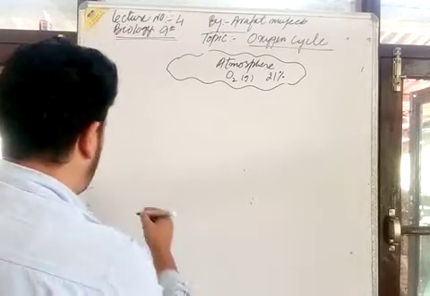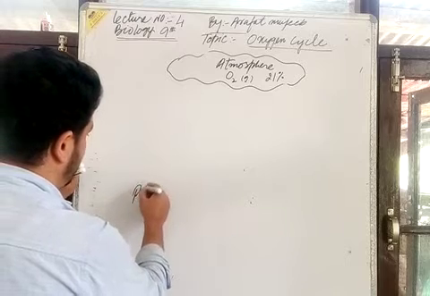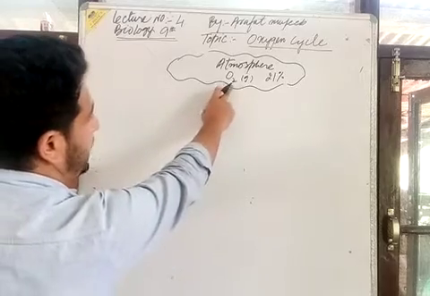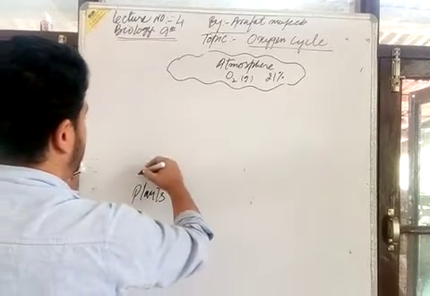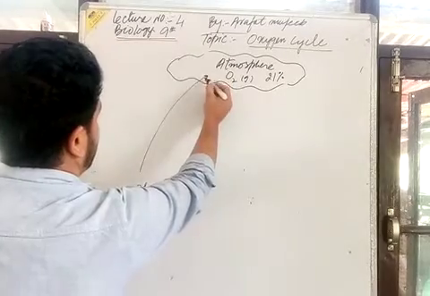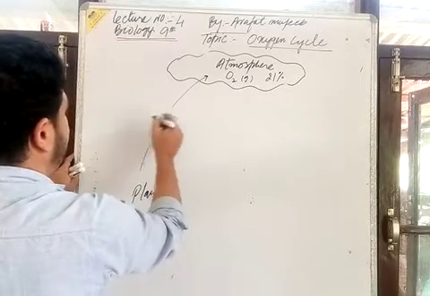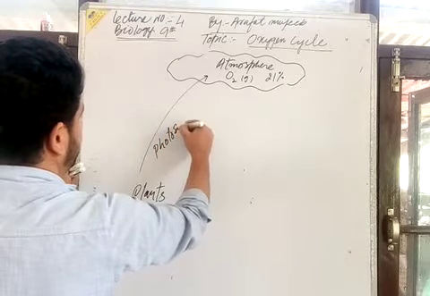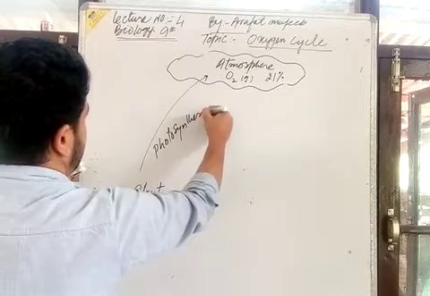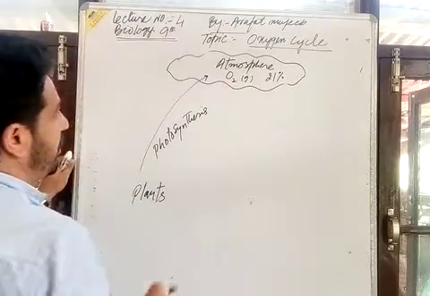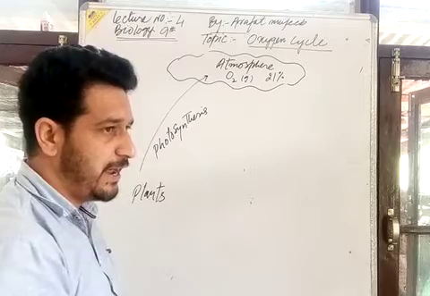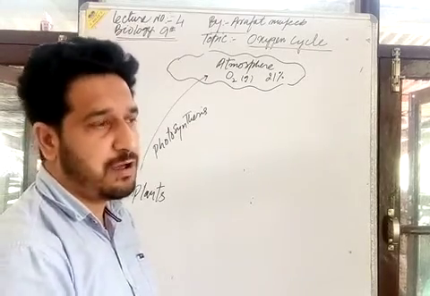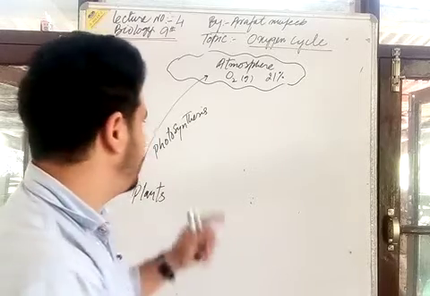You know that all green plants are the major source of atmospheric oxygen. That means they release oxygen into the atmosphere during the process of photosynthesis. As you know, oxygen is released as a byproduct during photosynthesis.